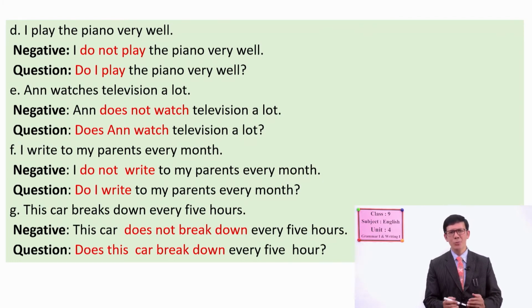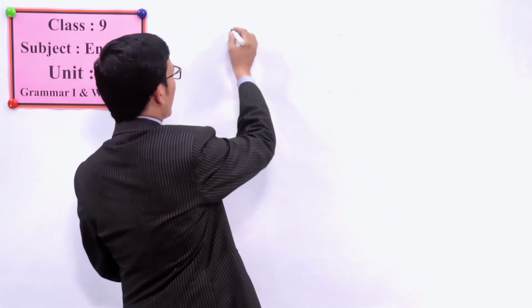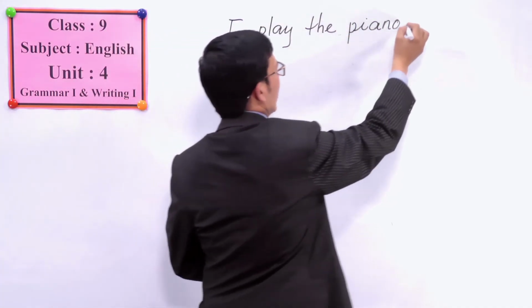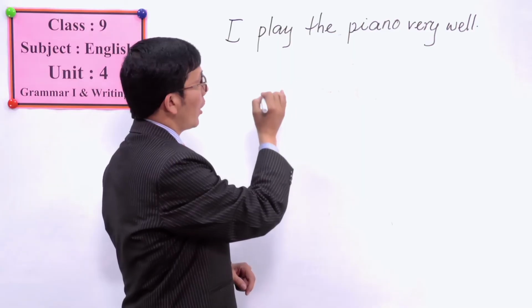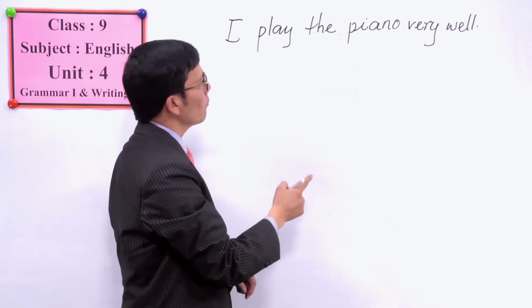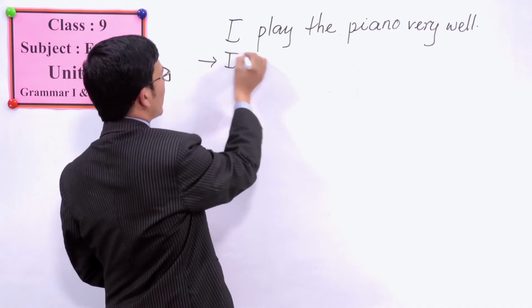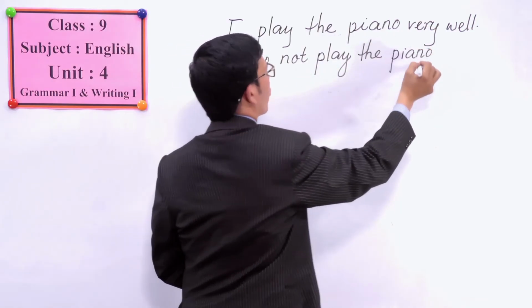But it doesn't mean that we can only make yes/no questions. We also can make WH questions. So let us see one example, like I play the piano very well, right? So let me write over here. Yes, I play the piano very well. Now we make firstly the negative. So I do not play the piano very well. This is the negative we have just done.